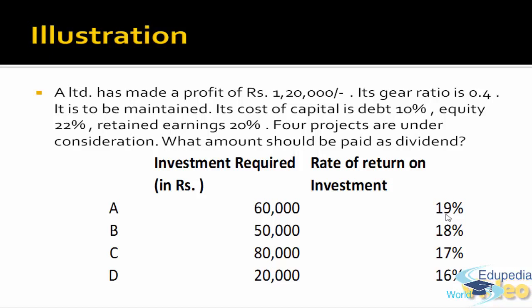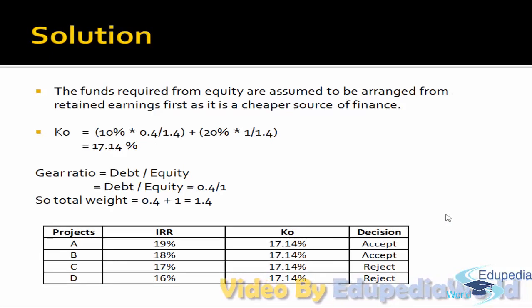So funda 1, only those projects will be opted which give a return more than the cost. So to solve this question we have to compute the cost. What exactly is the cost of all the sources of finance? The funds required from equity are assumed to be arranged from retained earnings first because that is cheaper than equity, right?